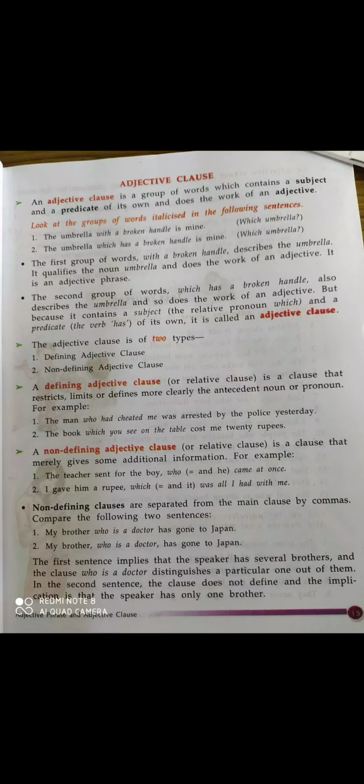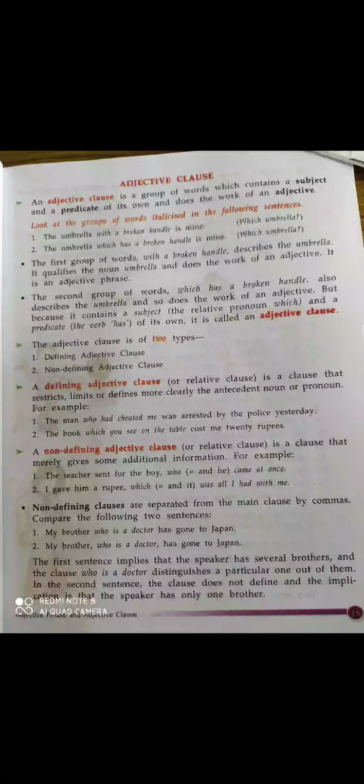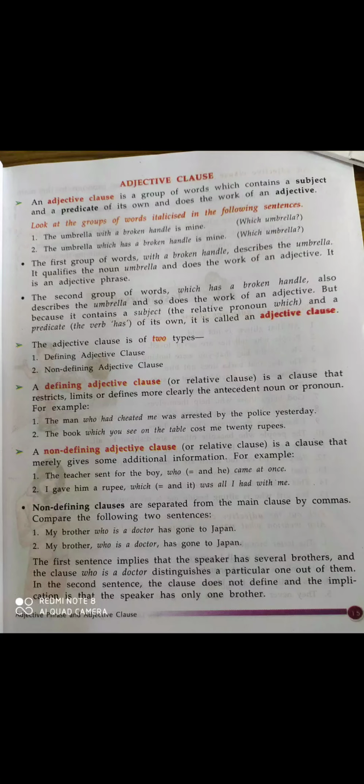So you can easily define by there is a subject and predicate in adjective clause, whereas in adjective phrase there is no subject and no predicate on its own. And mostly clauses are started by relative pronouns. Okay, and if they are not started by relative pronouns, at that time we can see that the group of word which has its own subject and which has its own predicate. So at that time we can understand that this group of words are clause and not a phrase.